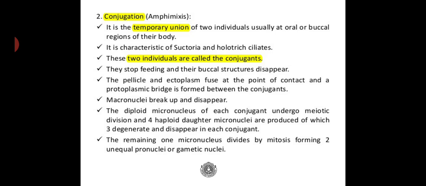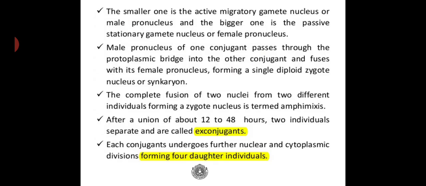The remaining one micronucleus divides by mitosis, forming two unequal pronuclei or gametic nuclei. The smaller one is the active migratory gamete nucleus or male pronucleus, and the bigger one is the passive stationary gamete nucleus or female pronucleus.